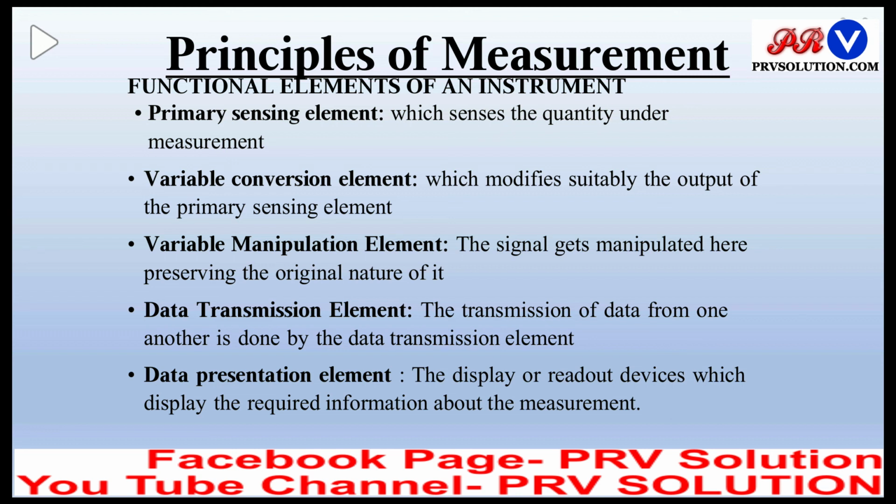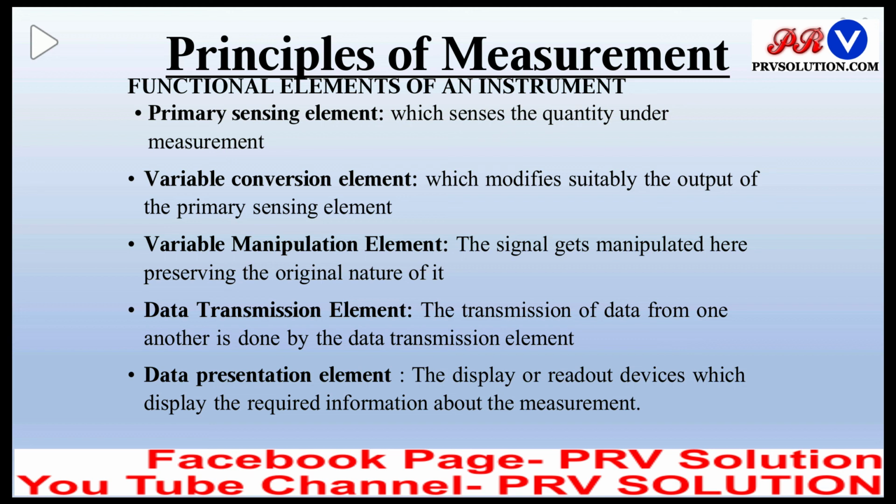Second is the variable conversion element. It modifies suitably the output of the primary sensing element. Primary sensing element is generally a transducer, so it will give an electrical signal. Sometimes these signals are not acceptable by the system. For example, if a system accepts digital signals but the primary sensing element is giving an analog signal, so we will need some analog to digital conversion or converter circuit. This is the function of the variable conversion element.